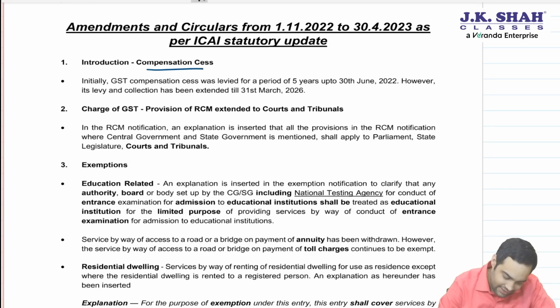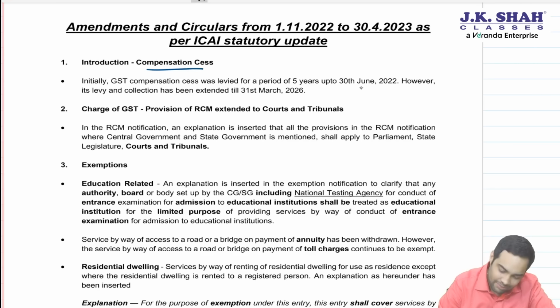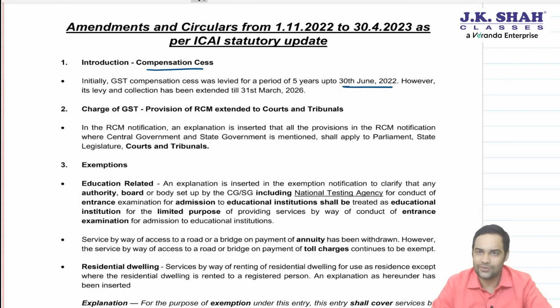The first one relates to compensation cess. Basically, compensation cess was applicable till 30th June 2022, which has been extended till 31st March 26. I have kept this here because this is the first thing in your statutory update, though this amendment was already applicable for May 23 exams.